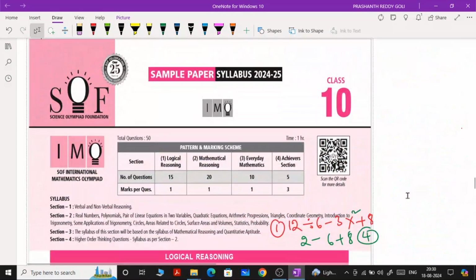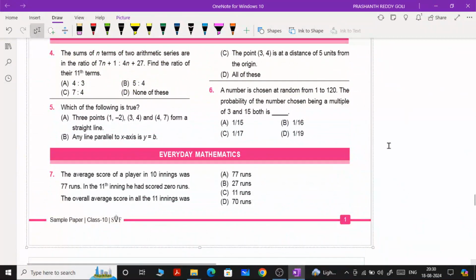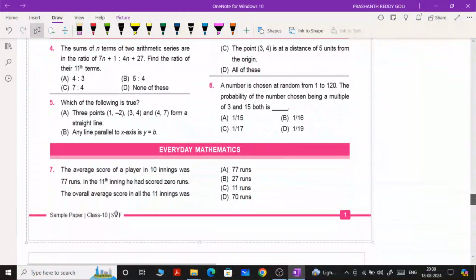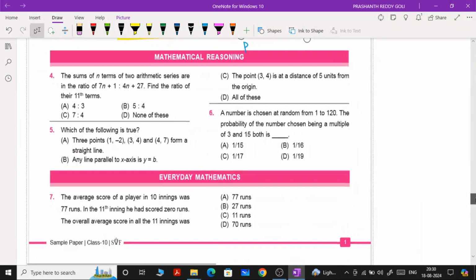Now with this, our first section, the logical reasoning section, is finished. Now we are going to focus on the second section, that is mathematical reasoning. Fourth question. We are discussing question number 4.